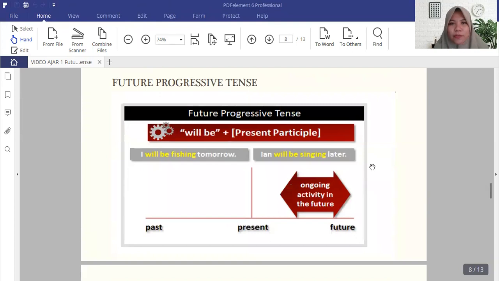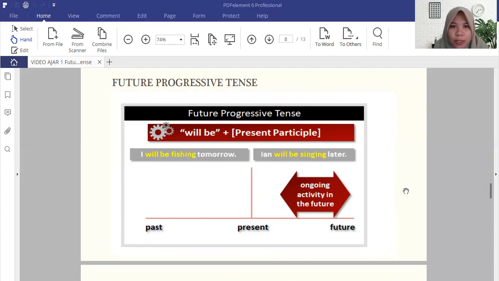So the second one is future progressive tense. If it is called progressive, it is about ongoing activity in the future. So what will be an ongoing program in the future?